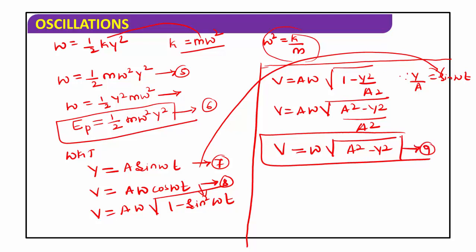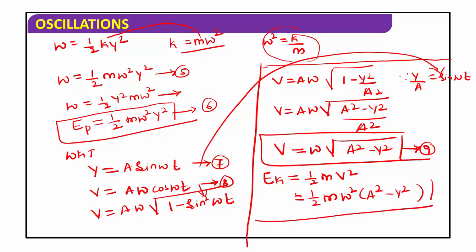Now you get the velocity. Using this velocity equation, you can find the kinetic energy of the particle. Here the kinetic energy of the particle, that is Ek, is equal to half m v square. Substitute this v value in this equation. We get 1 by 2 into m v square. V square means omega square into a square minus y square. This is the kinetic energy of the particle when it performs the simple harmonic motion.